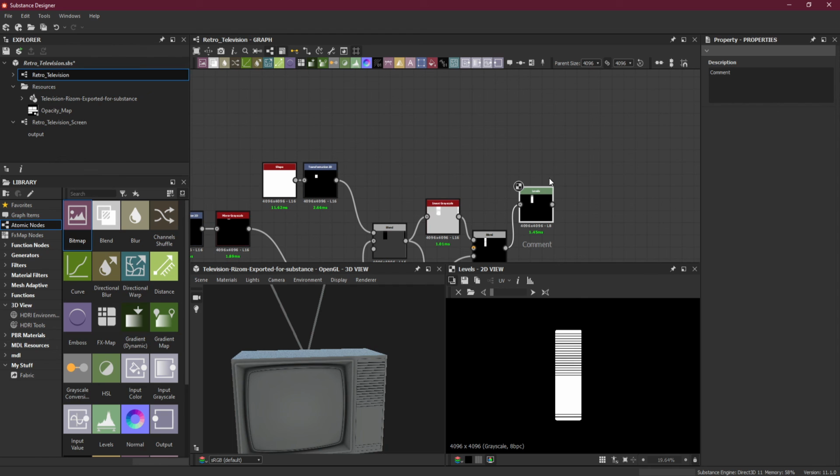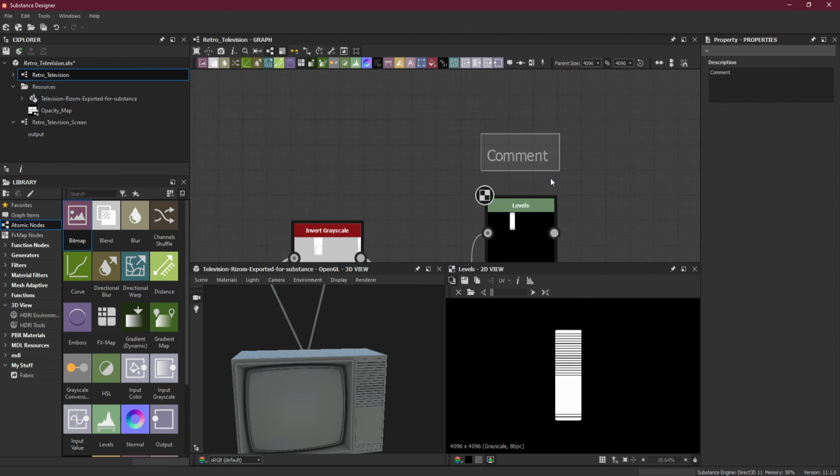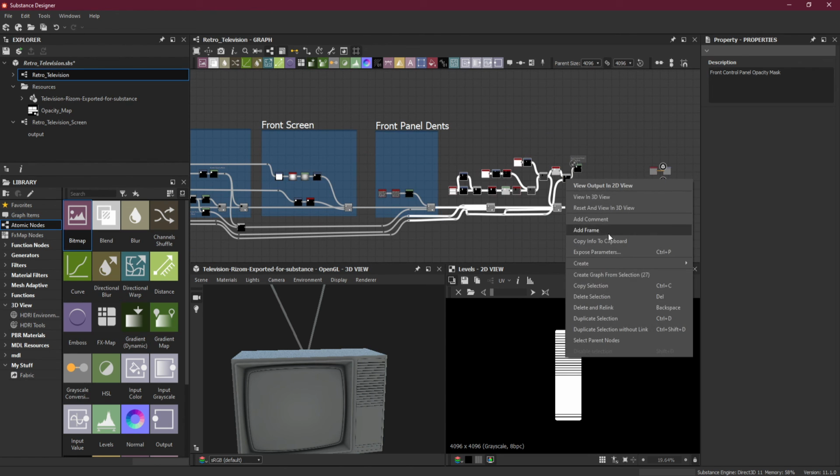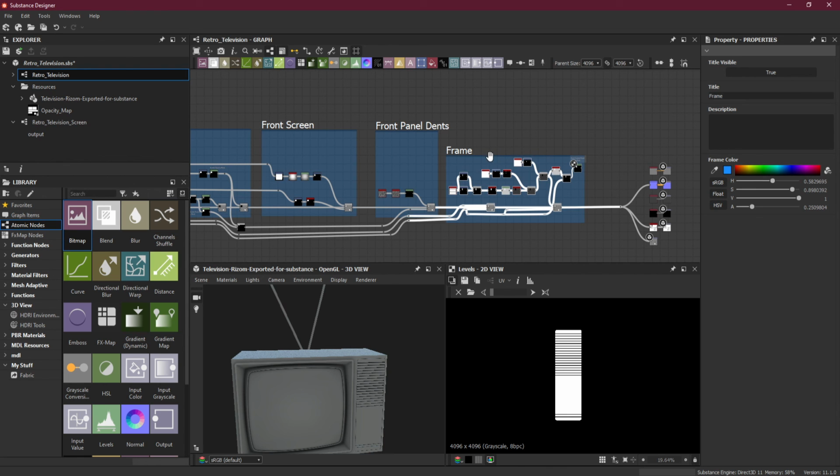Okay, so I'll add a comment and I will write here: front control panel opacity mask. So these are all the opacity masks that I created previously, and they are here for future use if I want to use them in the future. So I'll just add a frame here and I will name it front control panel.